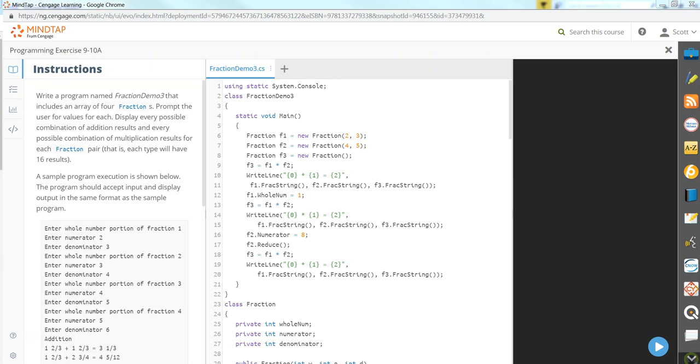We're in exercise 9-10A. Now in 9-10A, they gave us, as a starting point, our code from the previous example. That was the multiplication. They gave us that back to a degree. I said, here you go. Here's what it looks like if you multiply these things. There's a little modification to it, but not much.